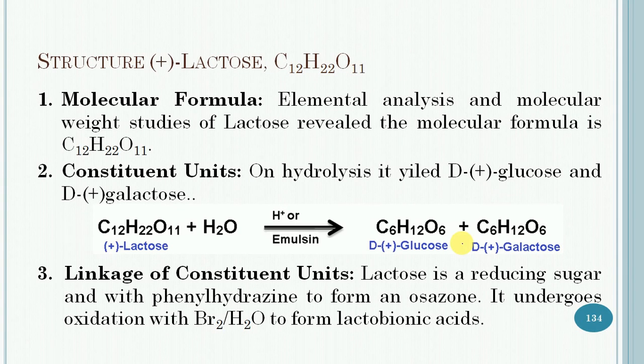Then discuss its structure. First of all, the molecular formula.